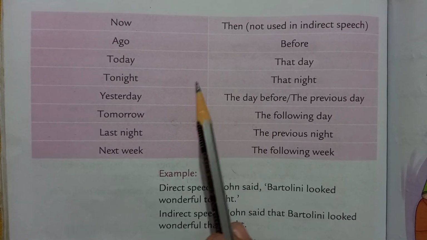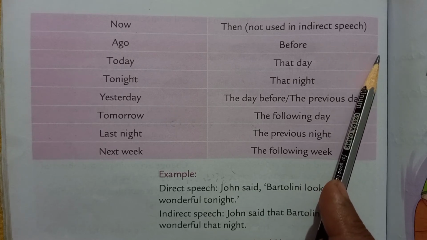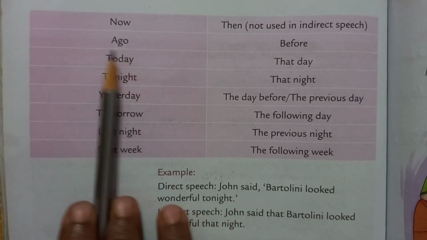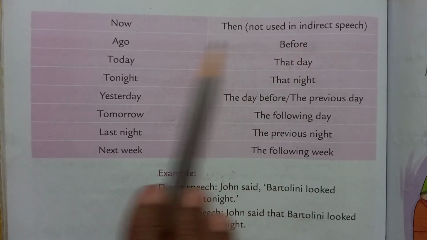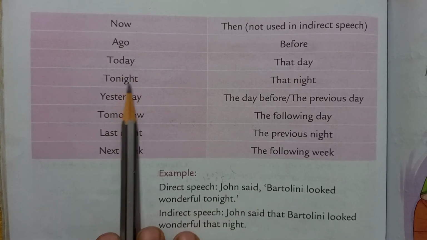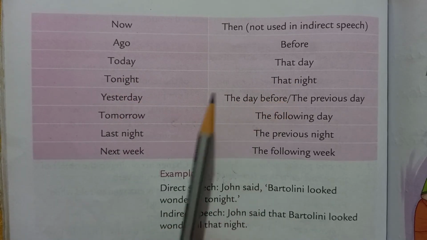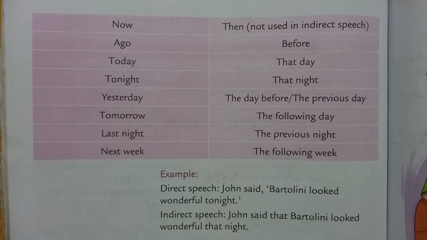Now, they are not used in indirect speech. Ago becomes before. Today becomes that day. Tonight becomes that night. Yesterday becomes the day before or the day previous.